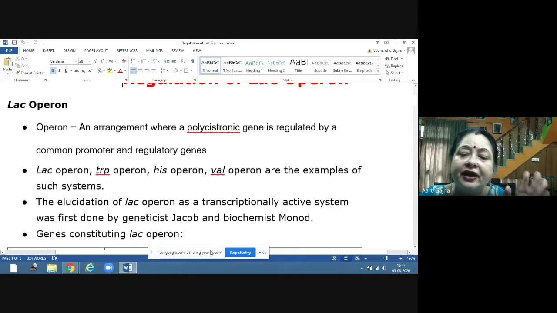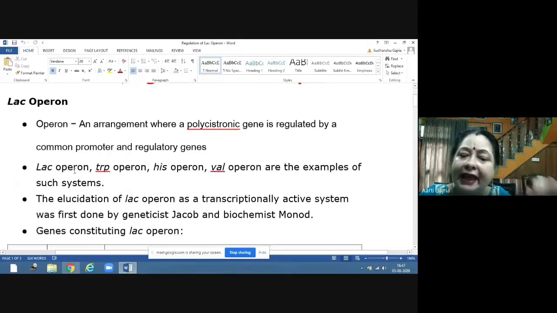Now, there are various examples of operons. Lac operon is there in your syllabus. Then His operon is there, Trp operon is there. These are examples of different operons. The elucidation of the lac operon as a transcriptionally active system was first done by geneticist Jacob and biochemist Monod. So Jacob and Monod elucidated how the lac operon is a transcriptionally active system.